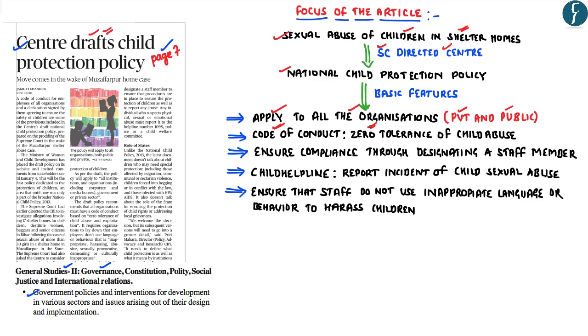Further, the policy states that the organizations have to ensure that their staff do not use any inappropriate language or behavior to harass the children. And in order to ensure compliance with the code of conduct, the policy provides that all these organizations have to designate a dedicated staff member who shall be responsible for the implementation of the policy. Further, this policy has also set up a child helpline which could be used by the organizations to report incidents of child sexual abuse.